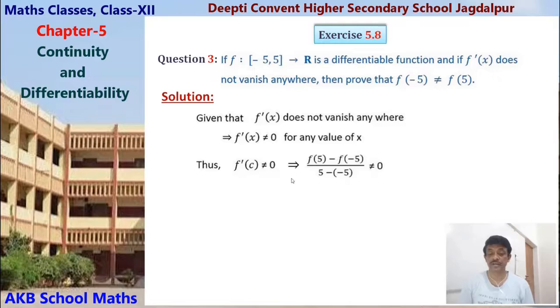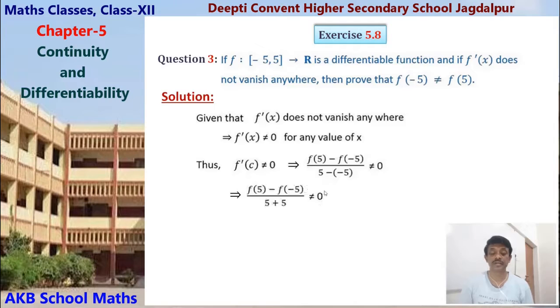Clear? f dash c means by mean value theorem what? f5 minus f minus 5 upon 5 minus minus 5 is not equal to 0. So f b minus f a upon b minus a is not equal to 0. In place of a, minus 5, in place of b, 5, we can write like this.